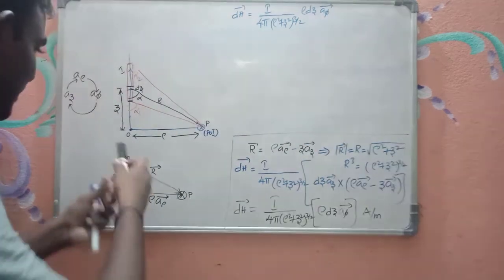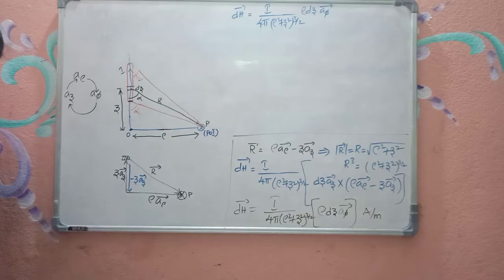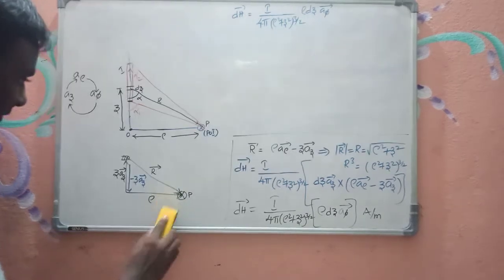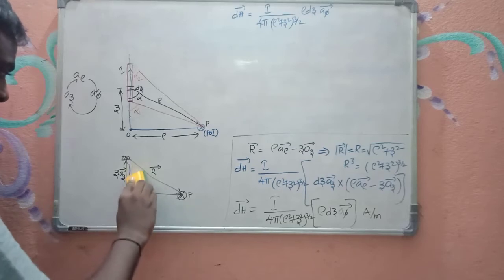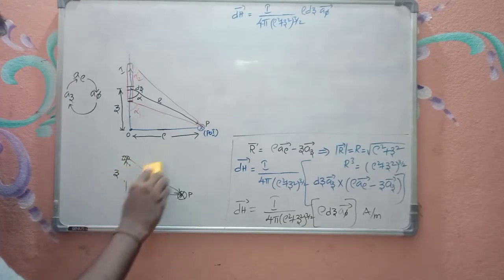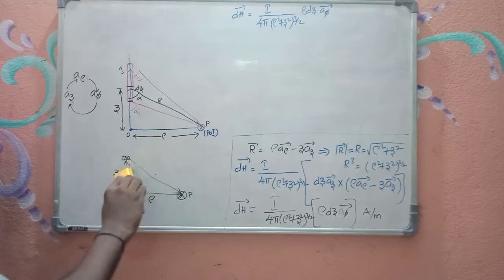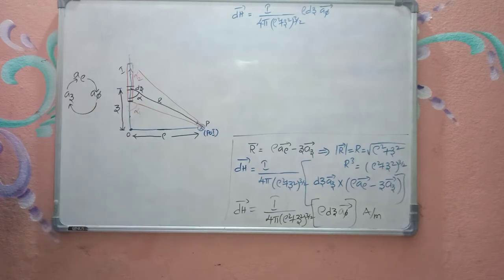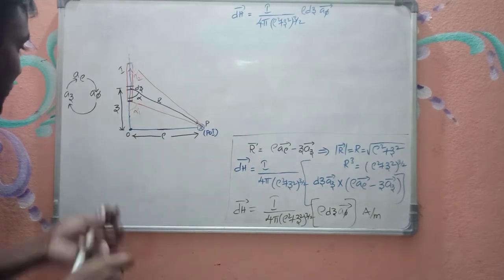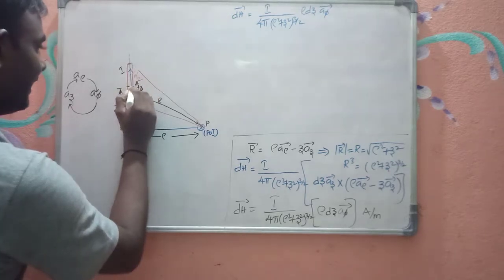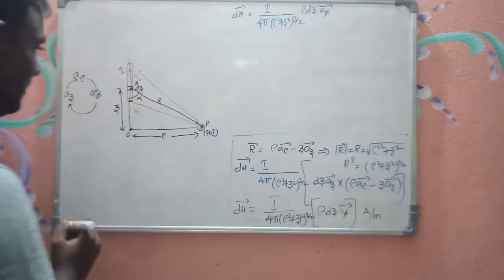Now from the same triangle, let me erase the vectors here, or we can consider directly from this triangle itself. So from this triangle O, consider this as point A, and this as P, right?